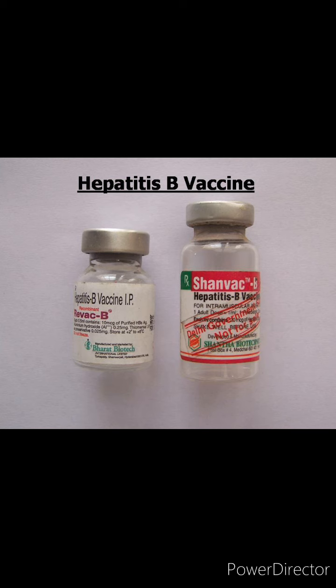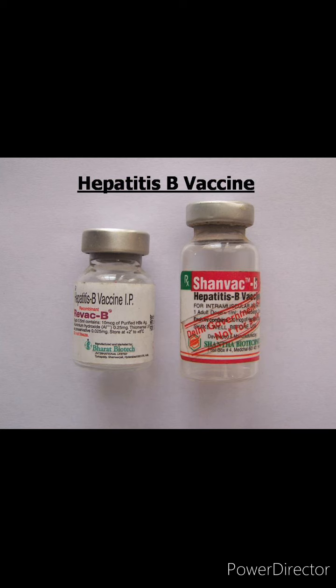At birth, the birth dose for all institutional deliveries should be given preferably within 24 hours or as early as possible. The dose is 0.5 ml in children less than 10 years and 1 ml in children above 10 years. It is given by intramuscular route. In adults, it is given in the deltoid area and in children, in the anterolateral aspect of the thigh. It is stored at 2 to 8 degrees centigrade and its protective efficacy is more than 95%.